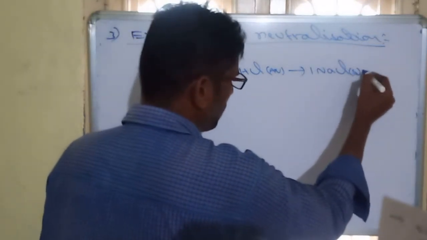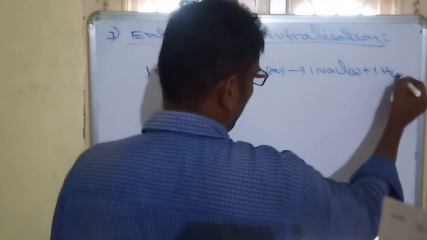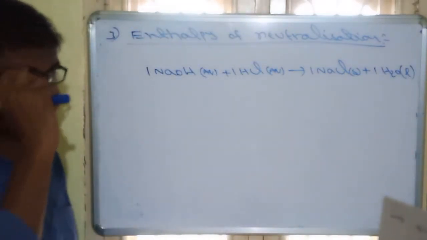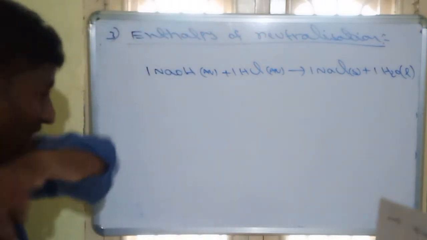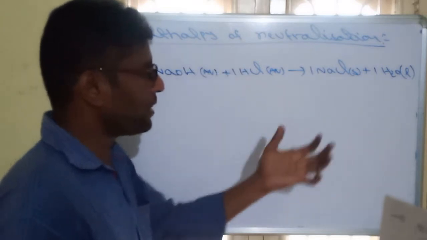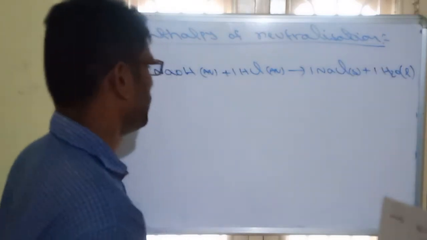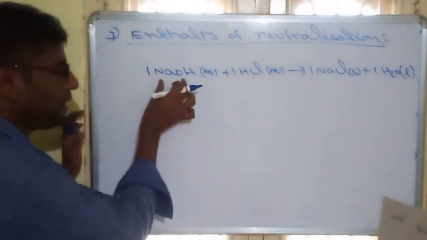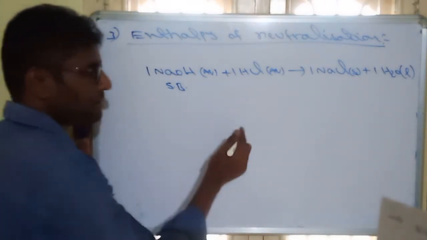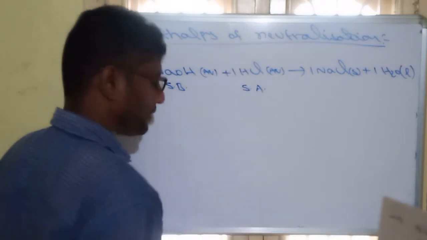They will form salt in solid form and 1 mole of water in liquid form. So this is called a neutralization reaction. Remember that NaOH is a strong base. HCl is a strong acid.